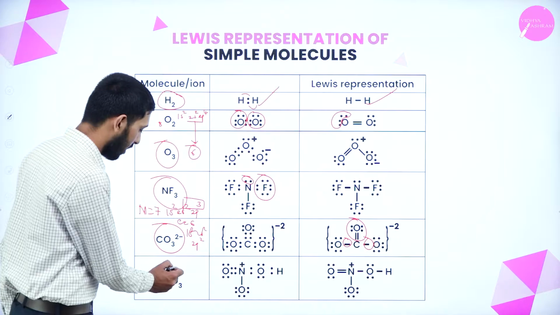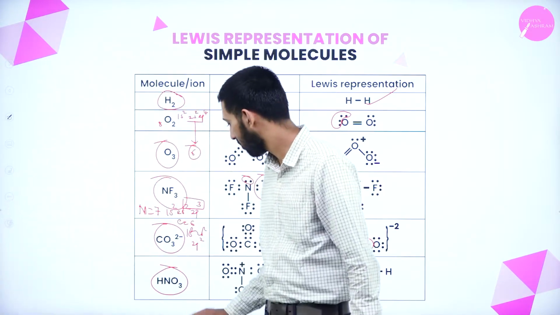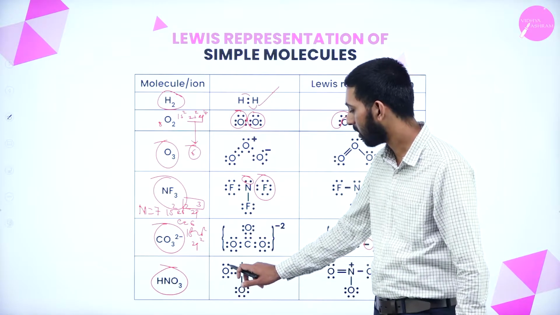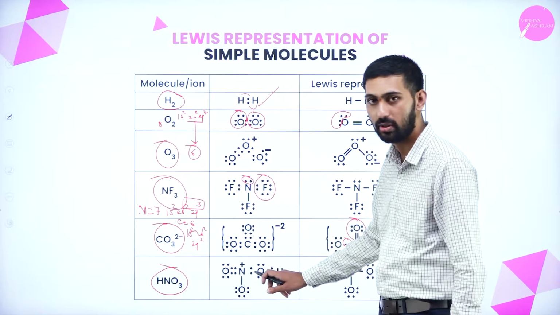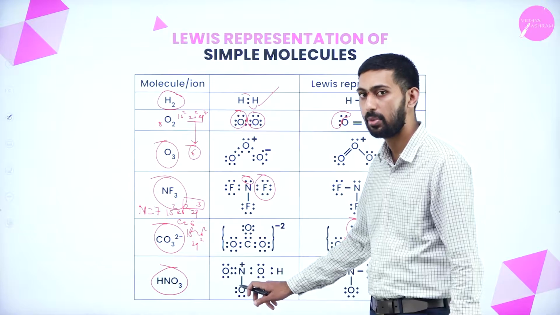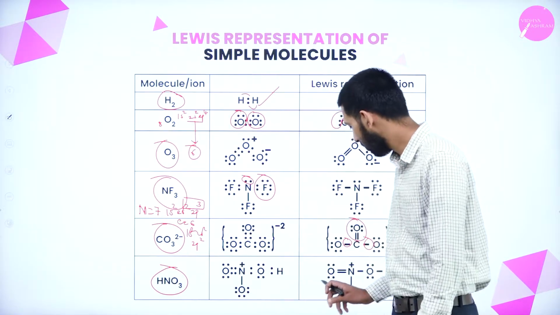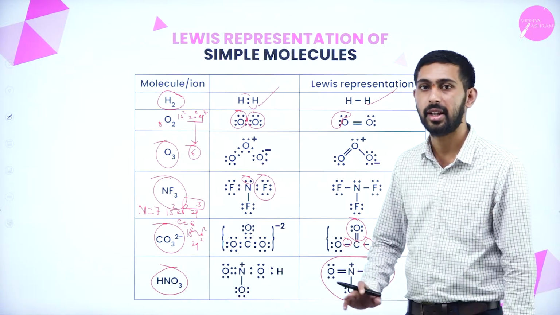Okay. Next thing is HNO3. HNO3 means nitric acid. Correct, right? So HNO3 we can represent like this. Here are the 6 dots of oxygen and nitrogen we have given, and here also oxygen we have to represent, one hydrogen, again one oxygen we have to represent for nitrogen. Nitrogen's valency is always 3. Okay. So this is the structure of HNO3, nitric acid.